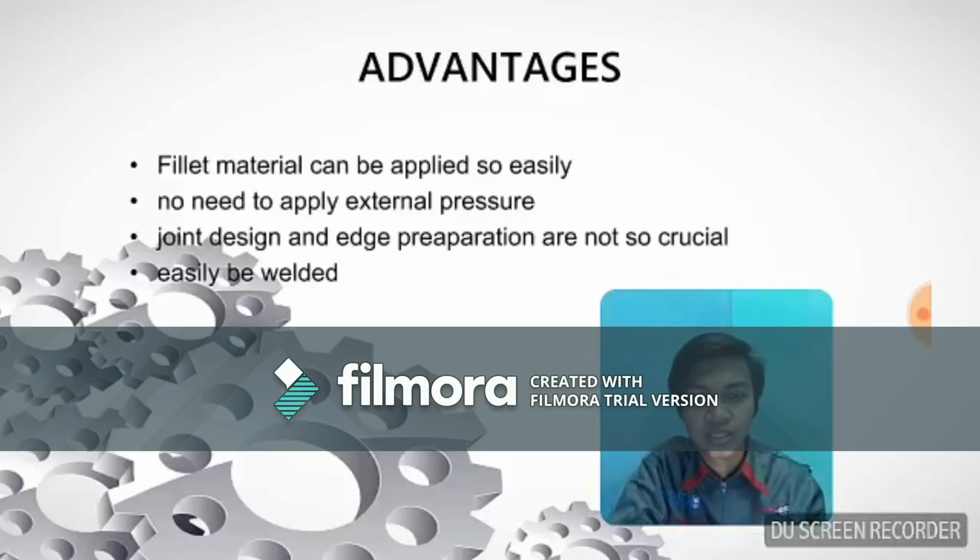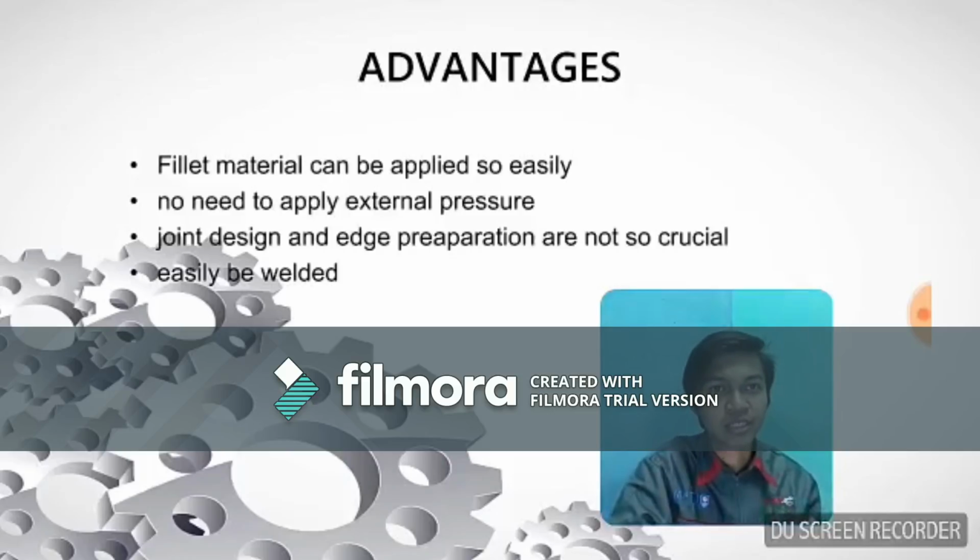For the advantages, we know that fusion welding has a filler material that can be applied so easily, so a large gap can be filled when we apply fusion welding. Besides, there is no need to apply external pressure while we use it, so the primary shape of the components does not matter.